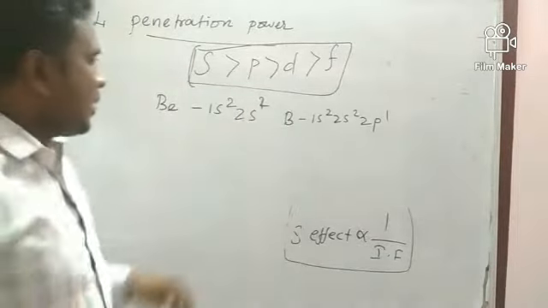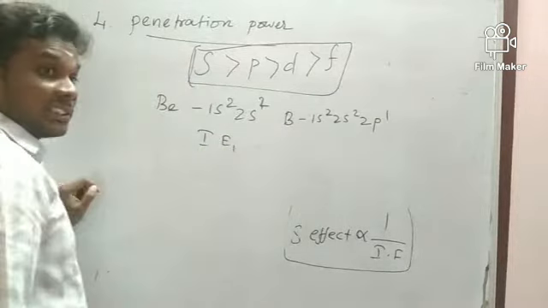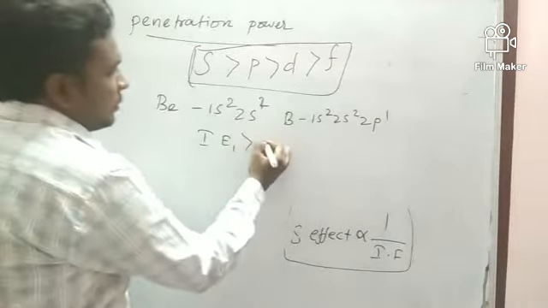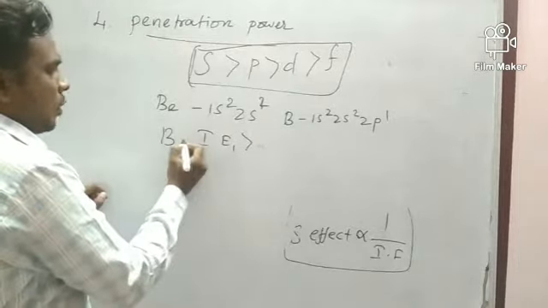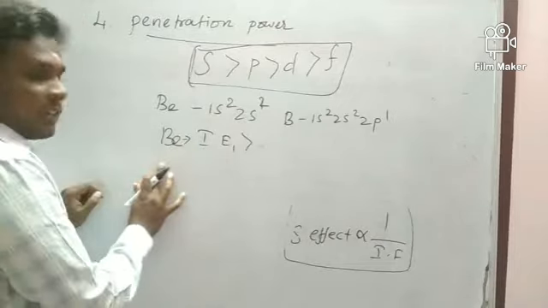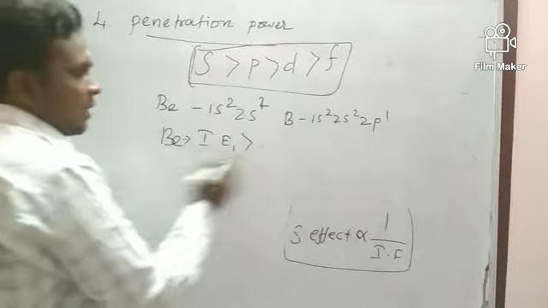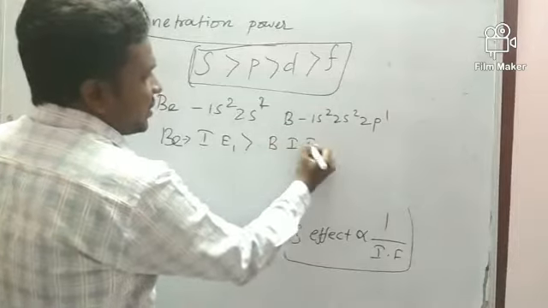The first ionization energy of beryllium is always greater than the first ionization energy of boron.